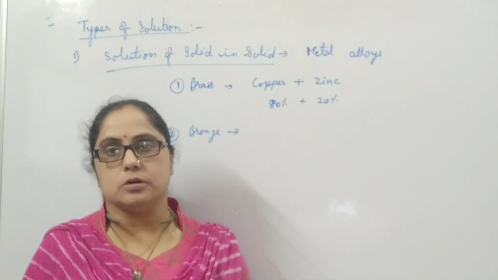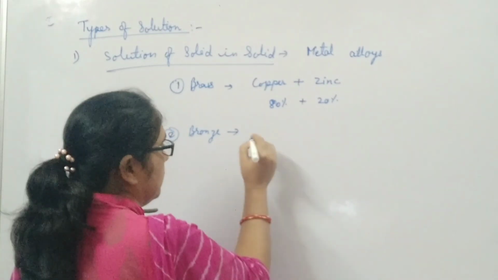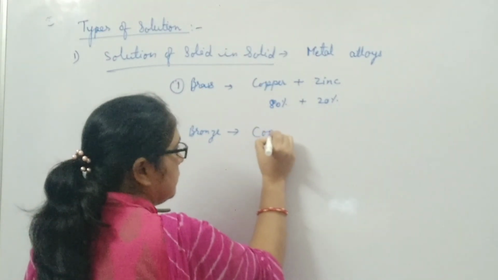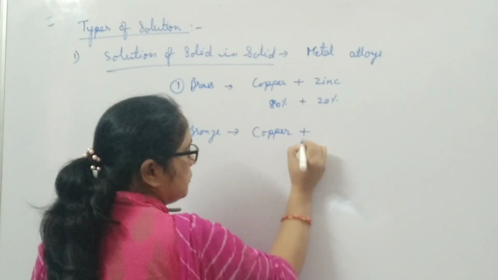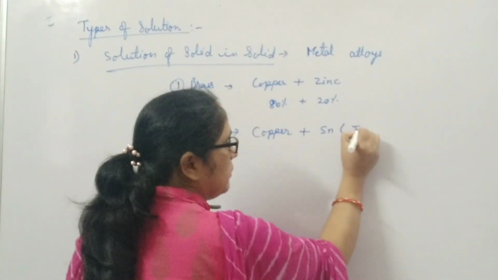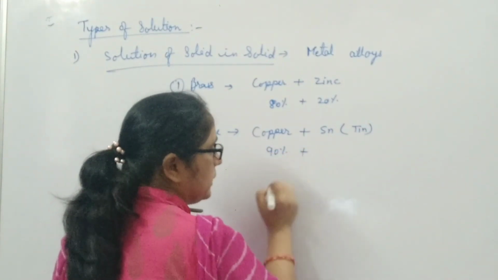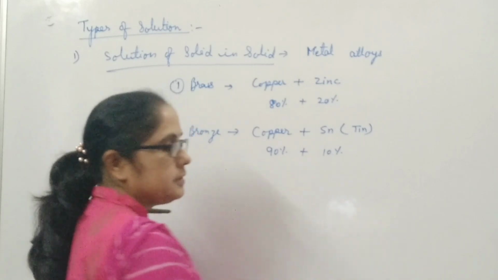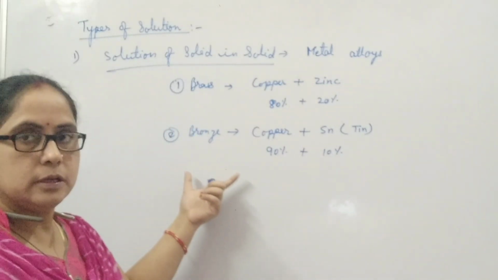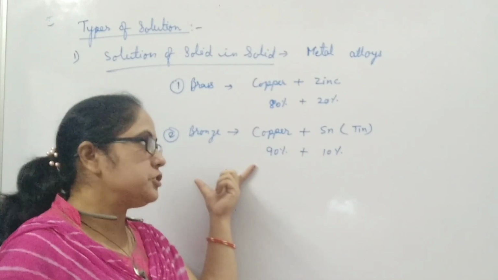Bronze. This is also a solution of solid in solid. It is formed by the mixing of copper with tin. Sn is the symbol of tin. When 90% of copper is mixed with 10% of tin, it forms bronze. This solution is a homogeneous mixture. The composition is fixed.